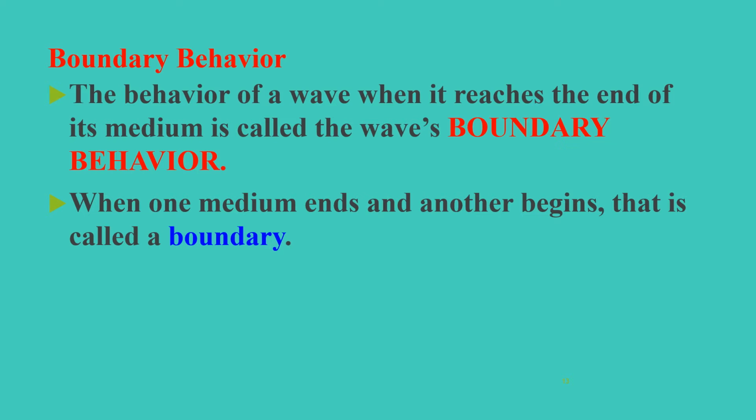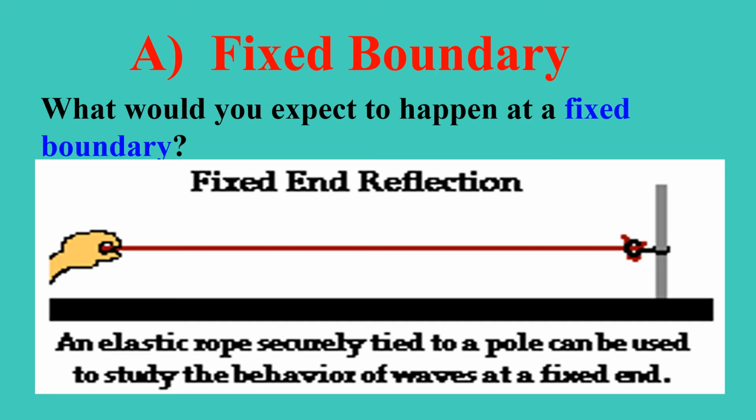The behavior of a wave when it reaches the end of its medium is called the wave's boundary behavior. When one medium ends and another begins, that is called a boundary. Let us consider a situation when a boundary is fixed. What would you expect to happen at a fixed boundary? In this figure, an elastic rope securely tied to a pole can be used to study the behavior of waves at a fixed end.